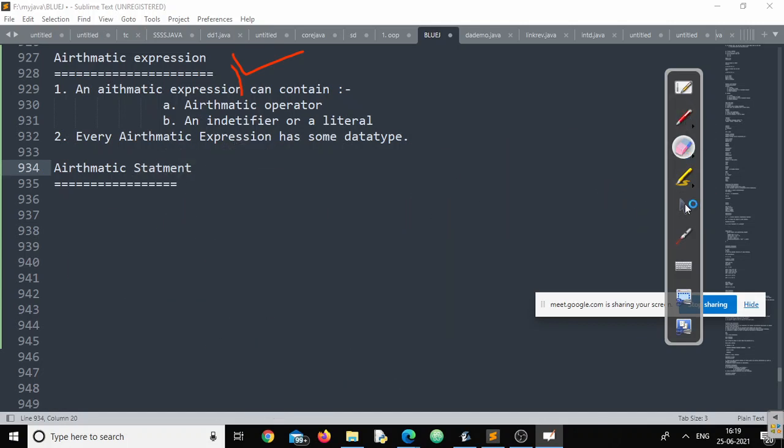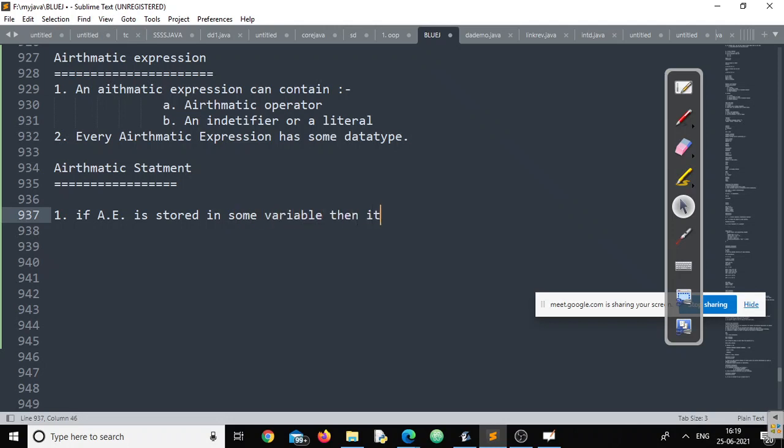So that's what we are trying to write here. The first statement, I think you can write it by yourself. If an arithmetic expression is stored in some variable, then it is called an arithmetic statement. Done? So this X is equal to Y is an arithmetic statement. X equal to? X is equal to 5.